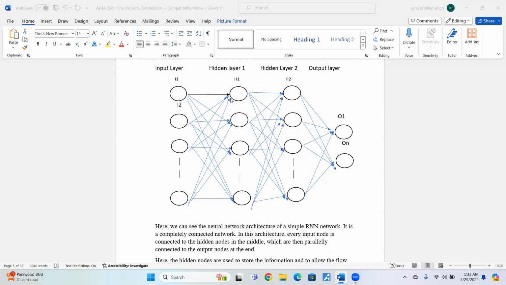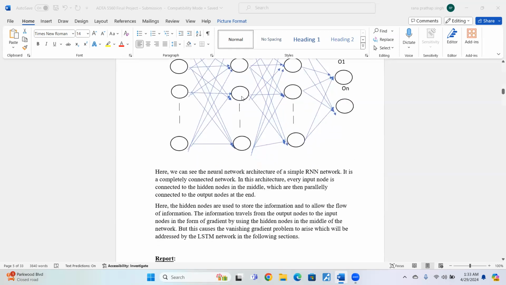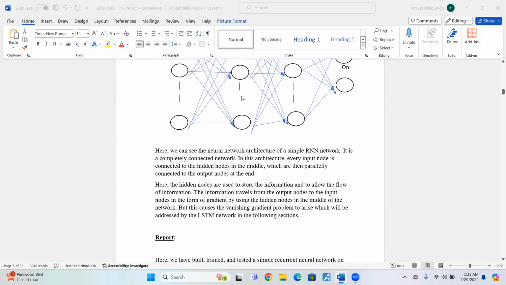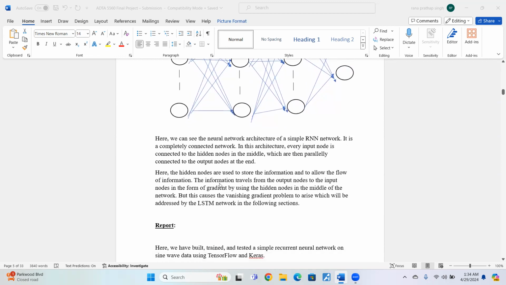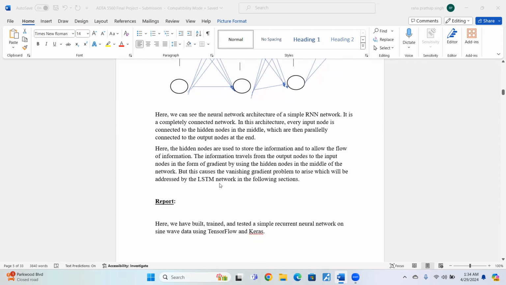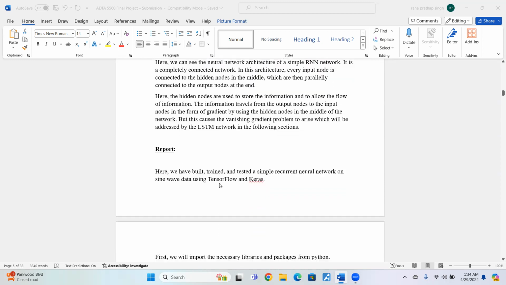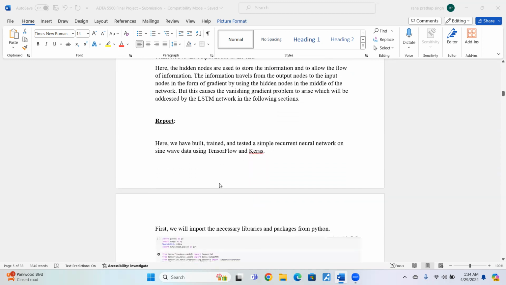But when these gradients travel back from the hidden layers, they keep getting smaller and smaller to the point of vanishing, which is the vanishing gradient problem, which we are going to talk about more in later sections. The vanishing gradient problem is addressed by the LSTM network, which has overcome that issue. Now we're going to talk about the report of the sine wave data.